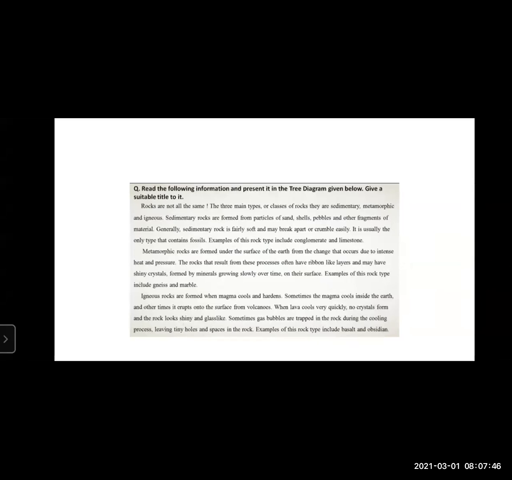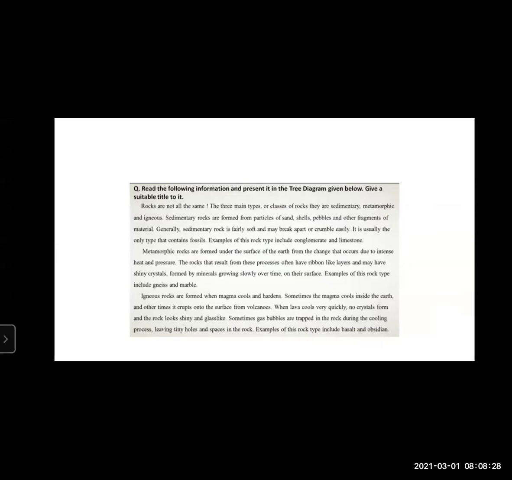Next is igneous. Igneous rocks are formed when magma cools and hardens. Sometimes the magma cools inside the earth and other times it erupts onto the surface from volcanoes. When lava cools very quickly, no crystals form and the rocks look shiny and glass-like. Sometimes gas bubbles are trapped in the rock during the cooling process, leaving tiny holes and spaces in the rock. Examples of this rock type include basalt and obsidian. Now, this is the information that they have provided, the verbal information.